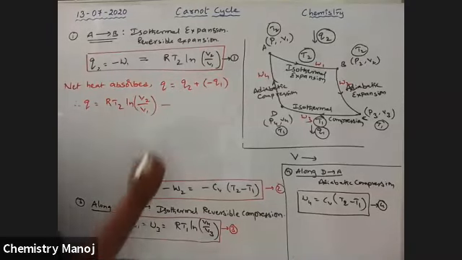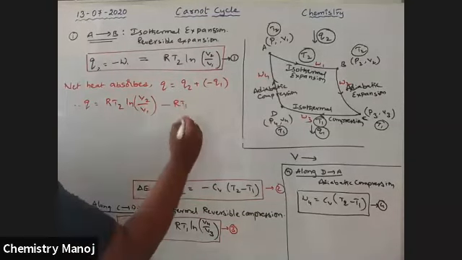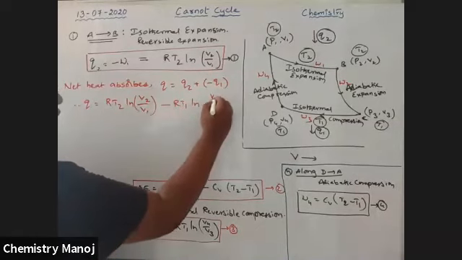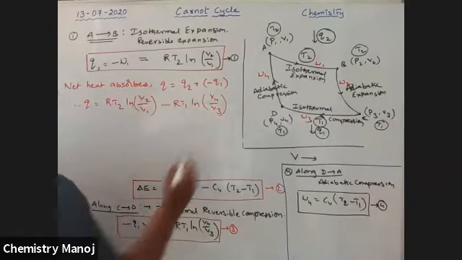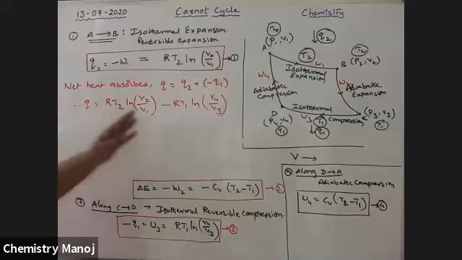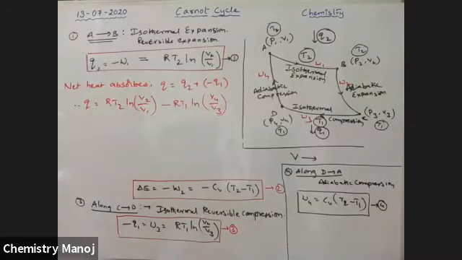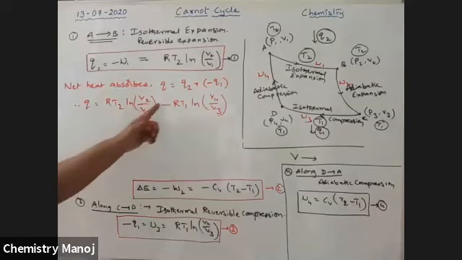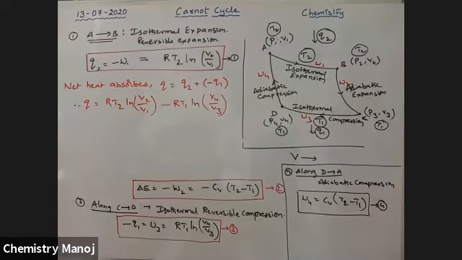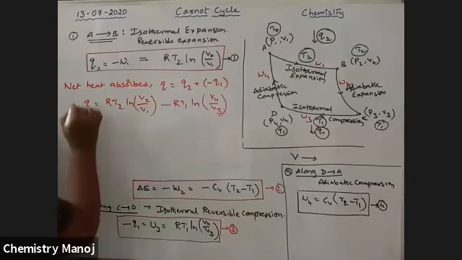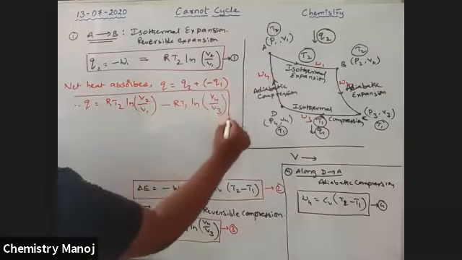minus Q1, which is RT1 ln V4 by V3. It is the heat absorbed by the system. So Q equals RT2 ln V2 by V1 minus RT1 ln V4 by V3. This is the heat energy absorbed by the system.